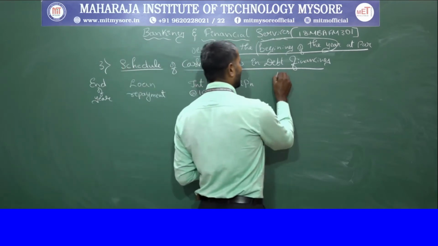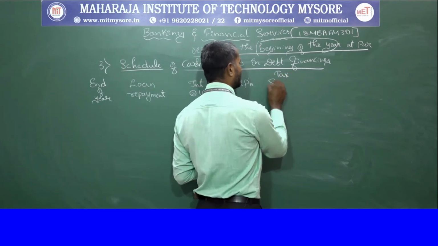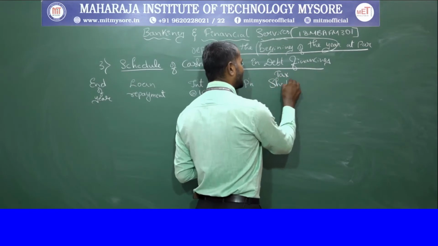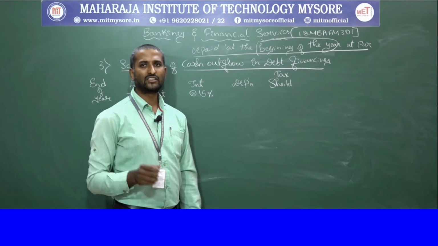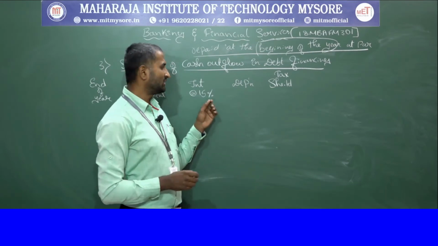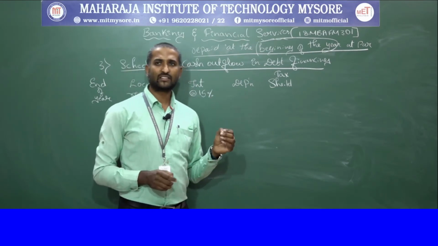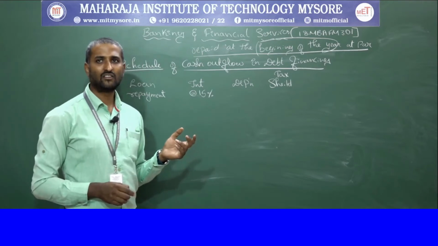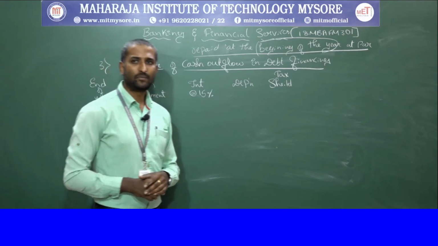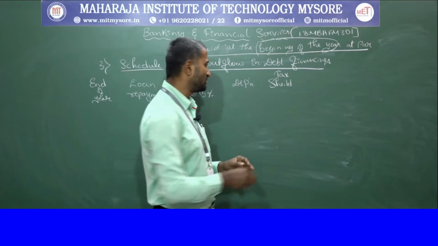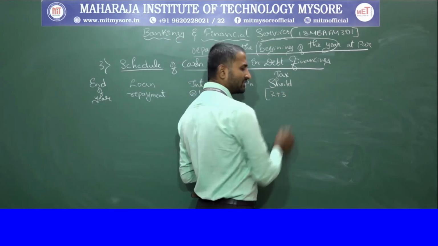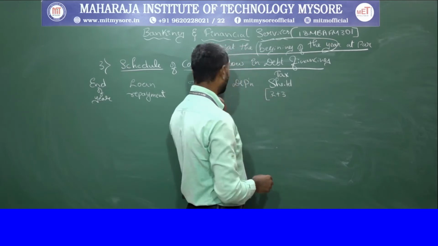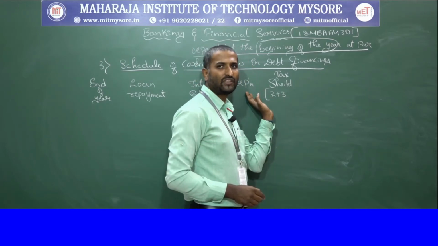Then we are going to take into consideration the tax shield. The tax shield we are going to get based on the second and third columns, interest and depreciation. So we take the amount of interest and the amount of depreciation.